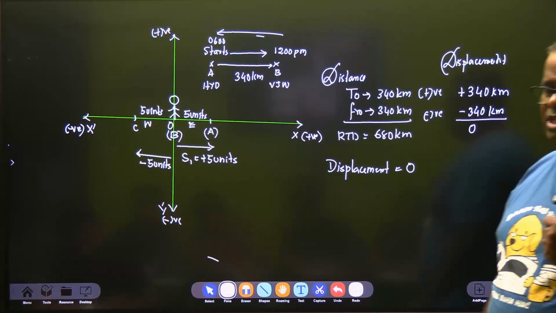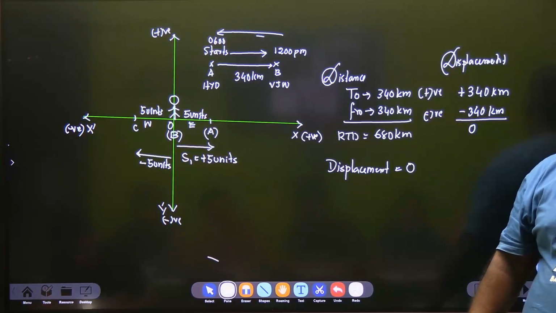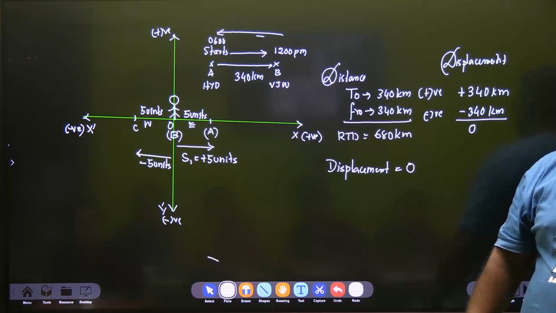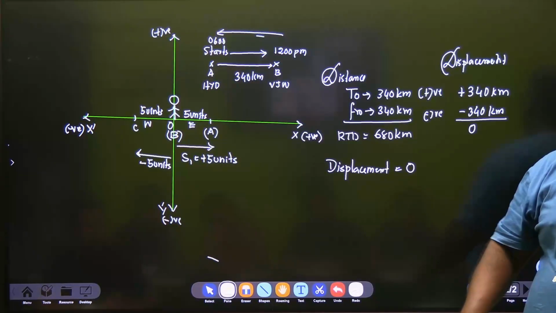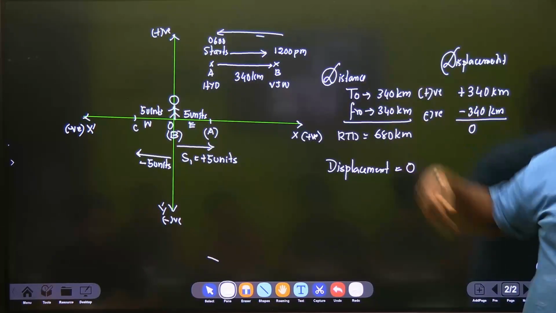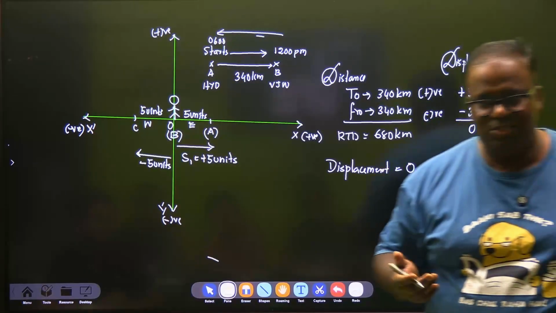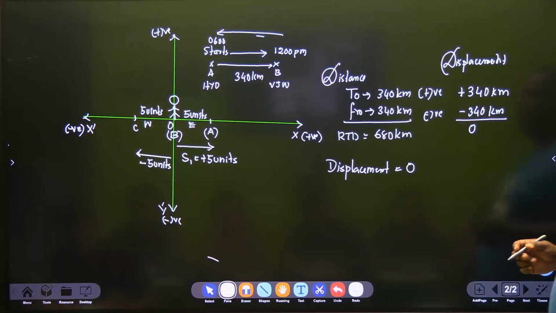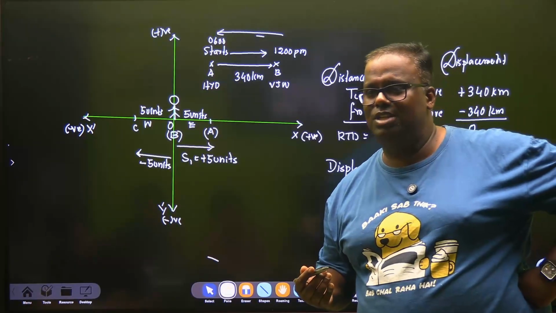So one more question. In daily life, do we encounter distance or do we encounter displacement? Distance. If it was displacement, then no cab services would have been there because you will not pay anything. You go hire a cab to take you to the airport and you come back with the same cab and you say, no, physics says displacement is zero. Why should I pay you? So it's distance, right?